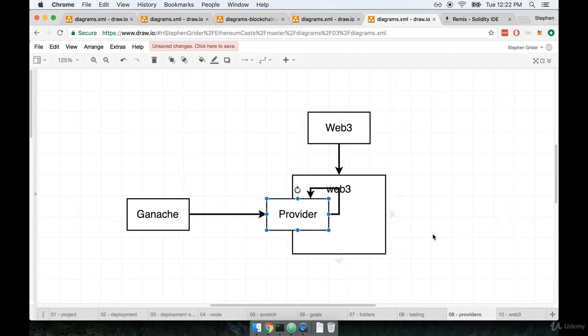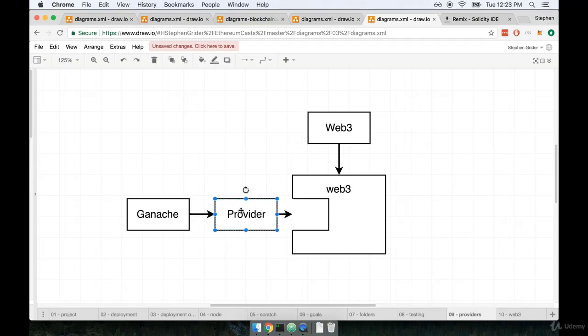In this case, the provider is coming from this local test network that you and I are putting together, but we could easily swap this provider out and replace it with some other provider that speaks to a different network. So these are exchangeable providers. But again, in general, you and I are only ever going to be working with one network at a time.